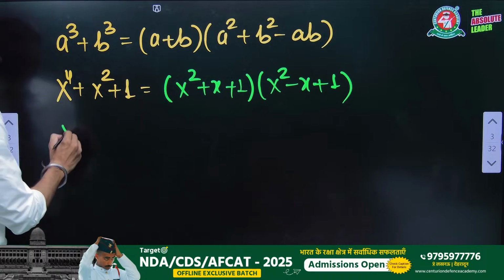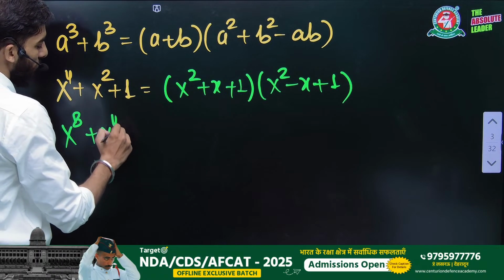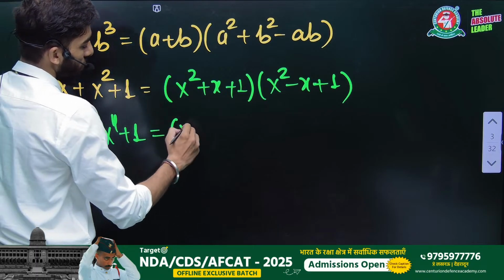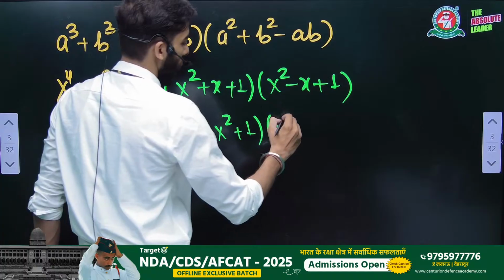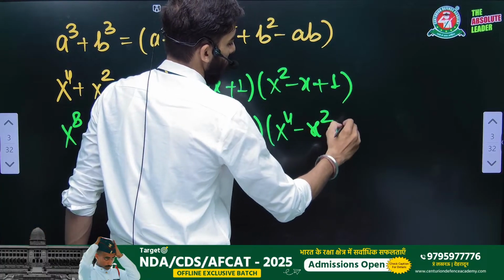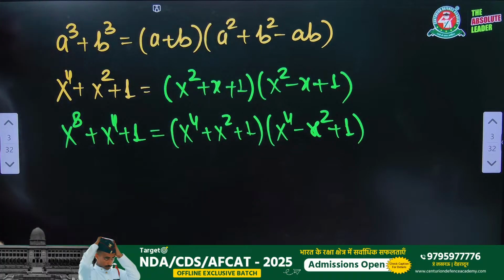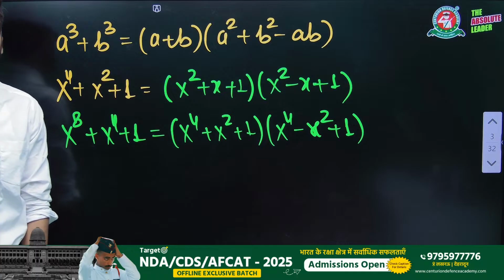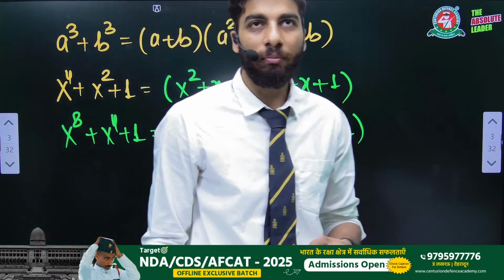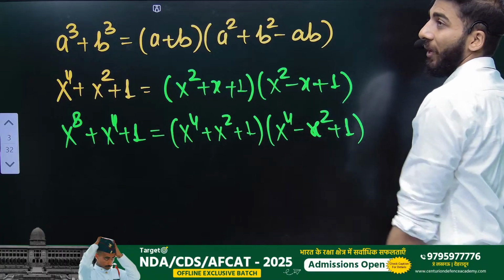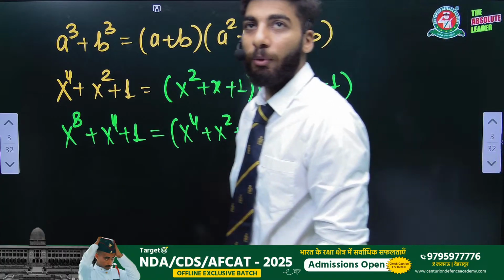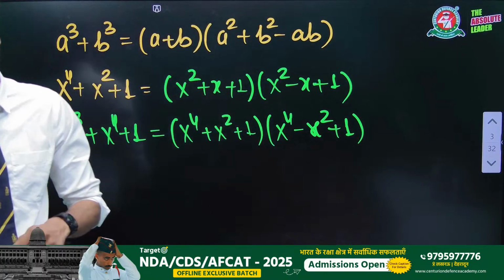Similarly, if there is written x to the power 8 plus x to the power 4 plus 1, you will get (x to the power 4 plus x square plus 1) and (x to the power 4 minus x square plus 1). Now, these formulas look simple, but in indefinite integration, in algebra, in quadratic equation, these formulas come very handy when you know these things, right? Because you factorize and just cancel out.